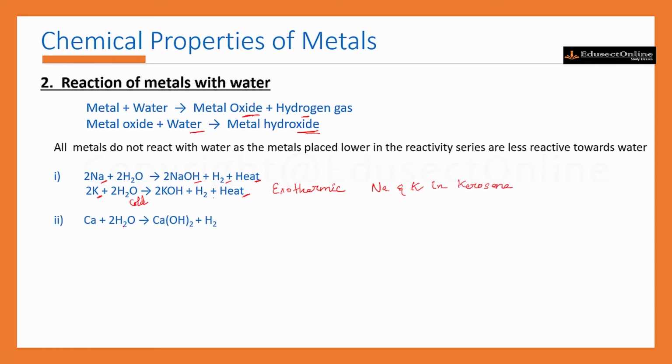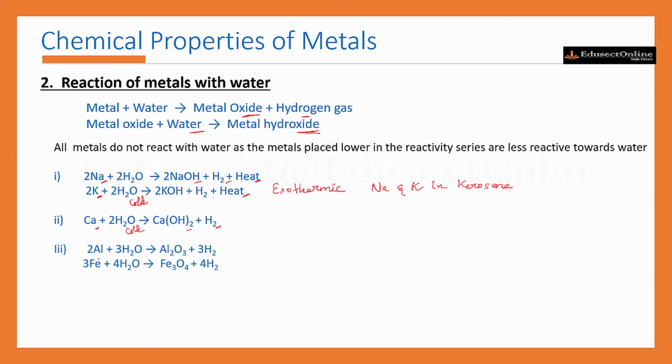The next is calcium. The reaction of calcium with water is less violent, and that means the heat evolved is not sufficient for the hydrogen to catch fire. That means calcium can react with cold water, forming calcium hydroxide and hydrogen. But the calcium floats over water because the bubbles of hydrogen gas formed stick on the surface of the metal.